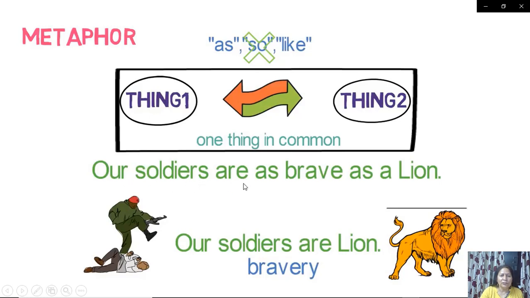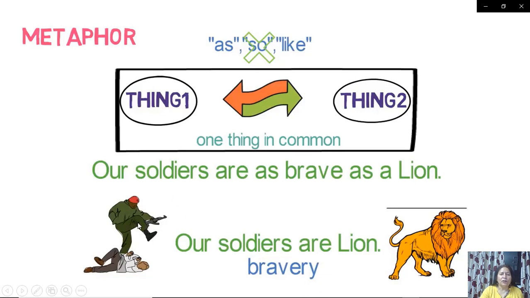Like our soldiers are as brave as a lion, we don't use this. This is used in simile, but in metaphor what we say, our soldiers are lion. So why are our soldiers called lion? Because of bravery, right? So this is called metaphor.